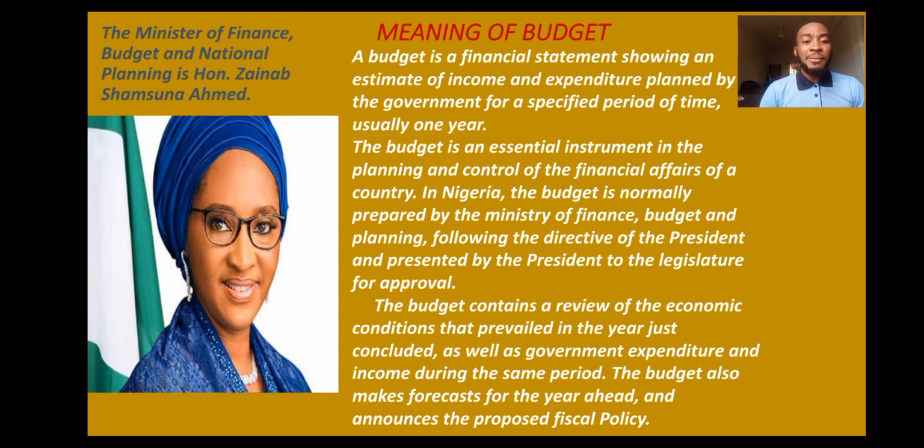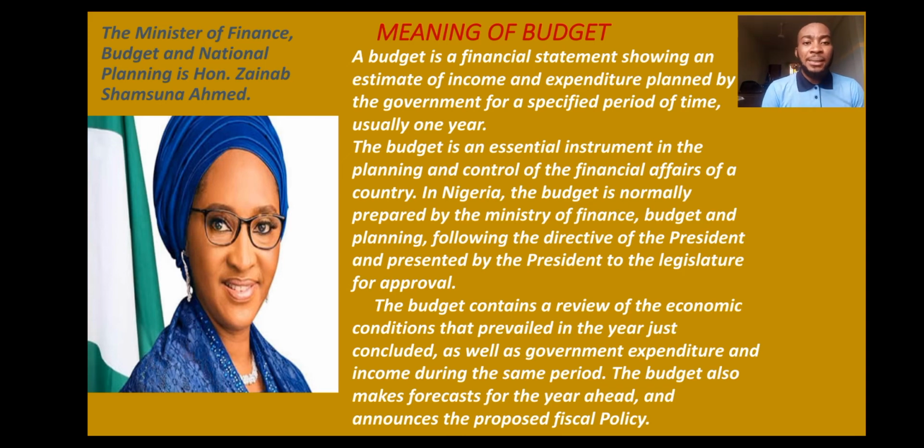So it's very, very important that the budget of the previous year is actually included. What transpired? How did it happen? What did the budget achieve? Did we witness deficit, surplus, or a balanced budget?